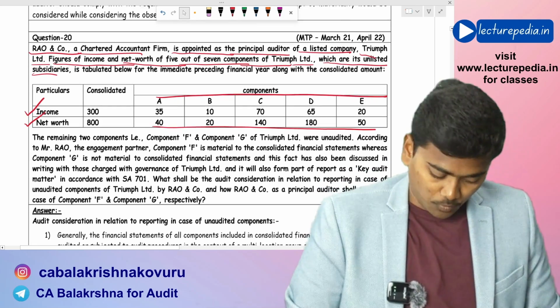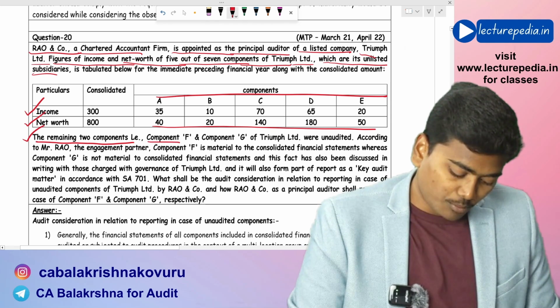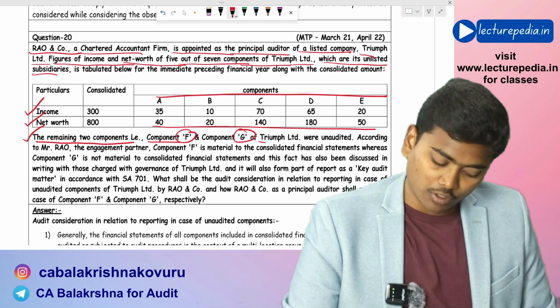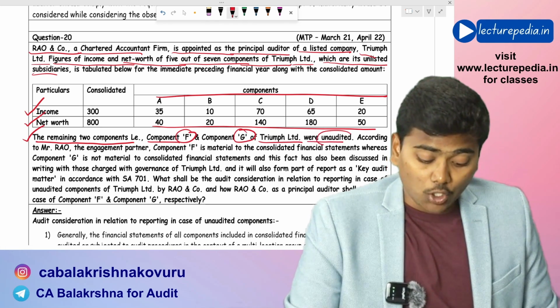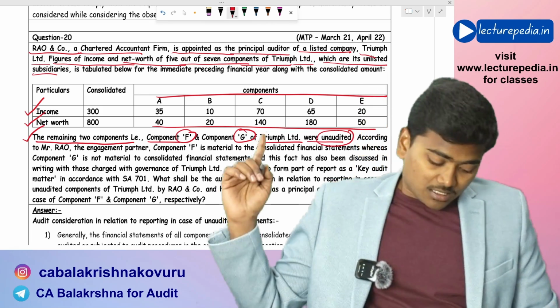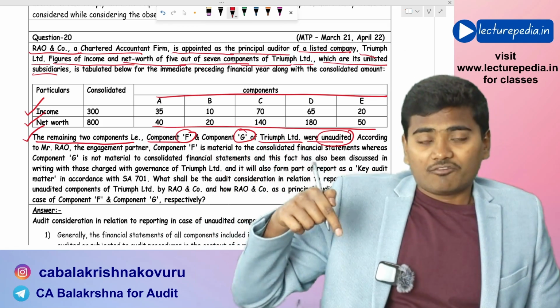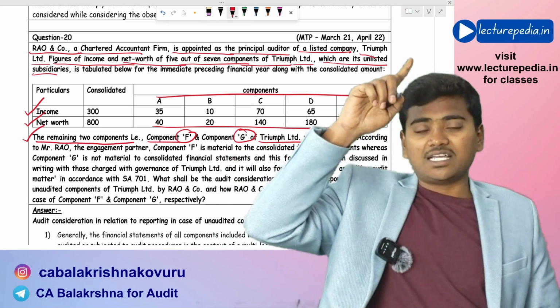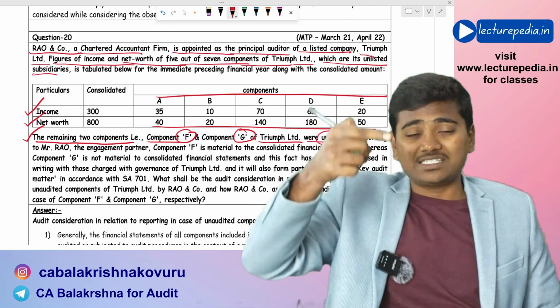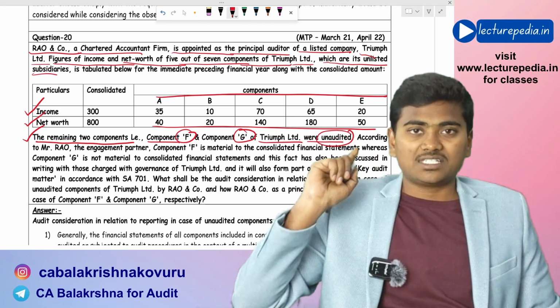Now, with respect to the remaining two components, that is component F and component Z of Triumph Limited, they were unaudited. Here you will find this in the fifth scenario we have discussed in that question. There are five scenarios, and this question will fall under the fifth scenario.